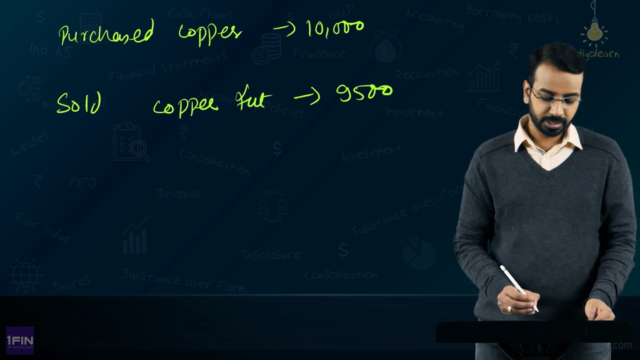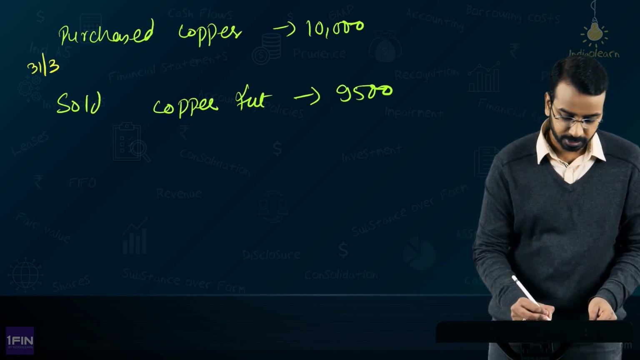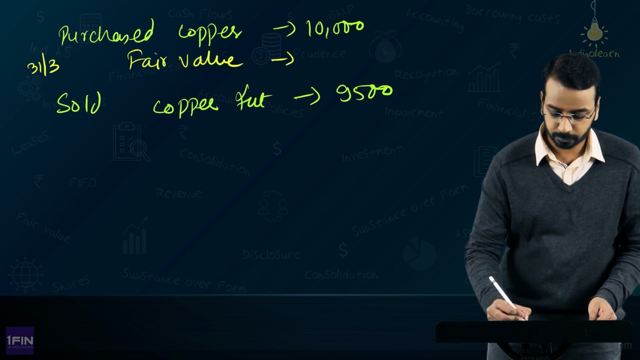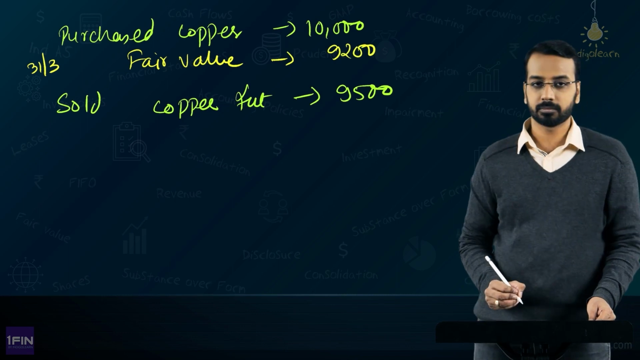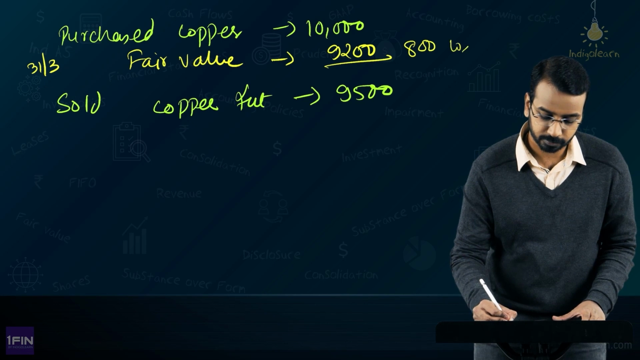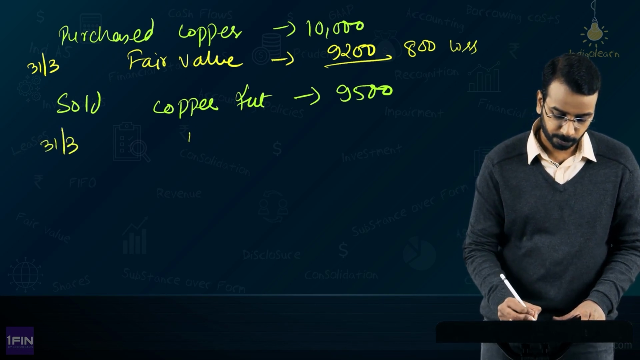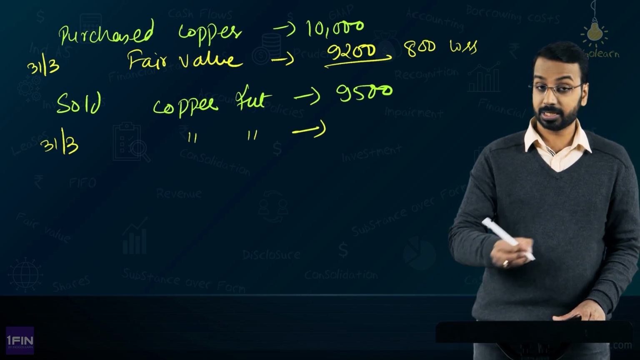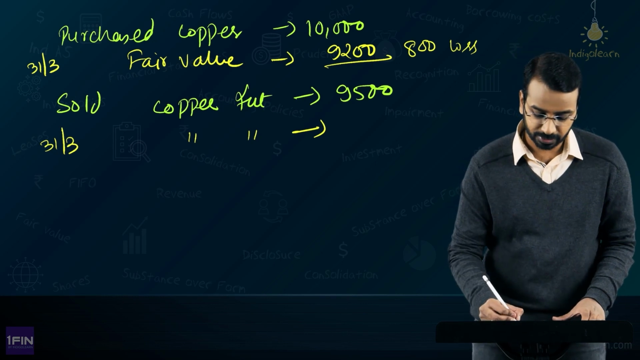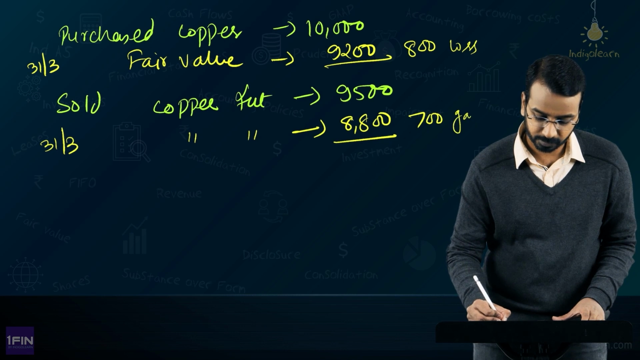Okay. Now let us say on 31st of March, this copper has a fair value of 9,200. It has a fair value of 9,200, means what? There is an 800 loss, and this copper future has a value, because it has gone down by 800, assume this also went down by 700. It went down by 700, so 8,800, right? So here there is a 700 gain.